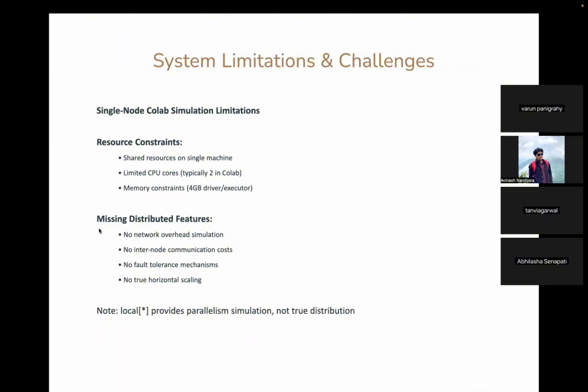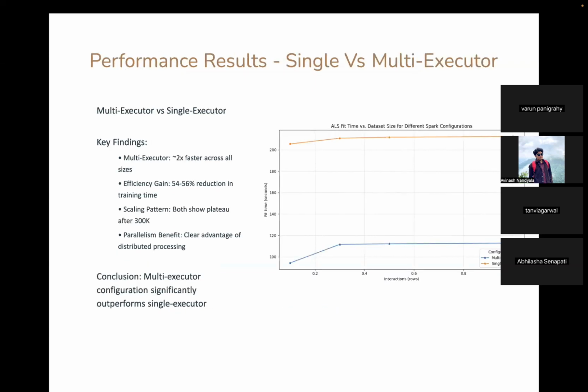So several important insights emerge from our analysis. Firstly, parallelism matters significantly. Using all available CPU cores provided substantial performance benefits. Secondly, Spark configuration settings, particularly the number of executors and shuffle partitions, have a major impact on the performance. Third, caching intermediate data frames is crucial for iterative algorithms like ALS, as it avoids recomputing the same data multiple times.